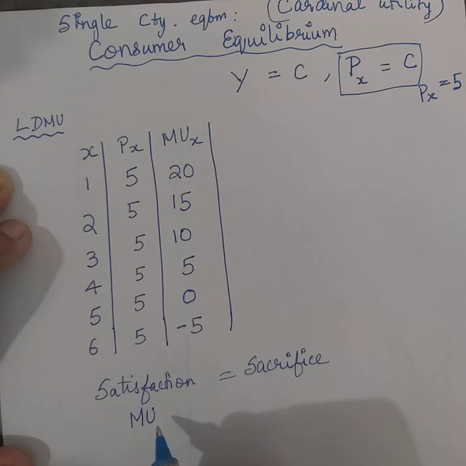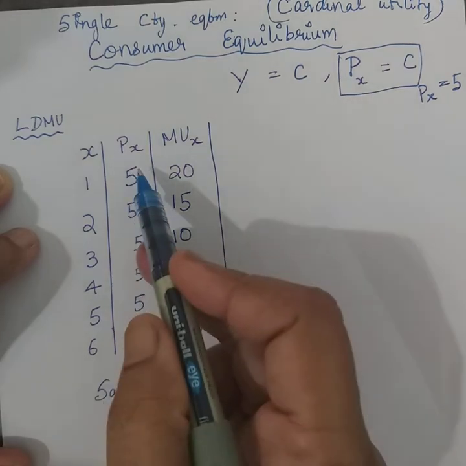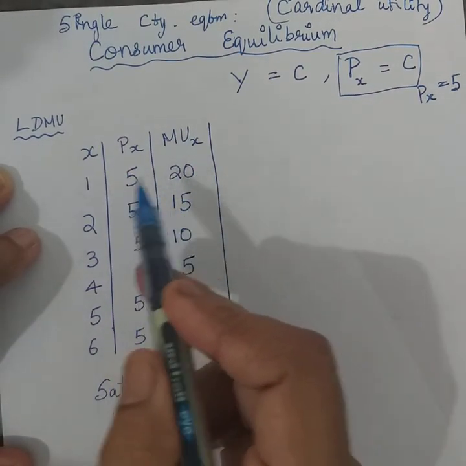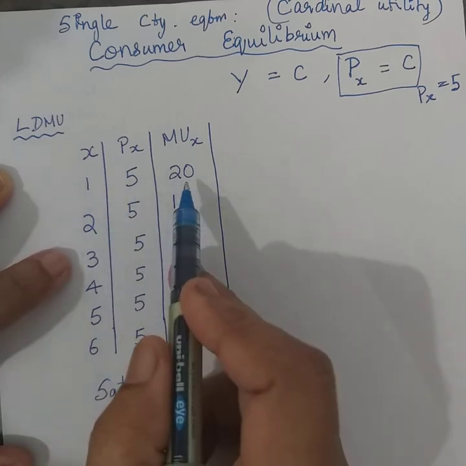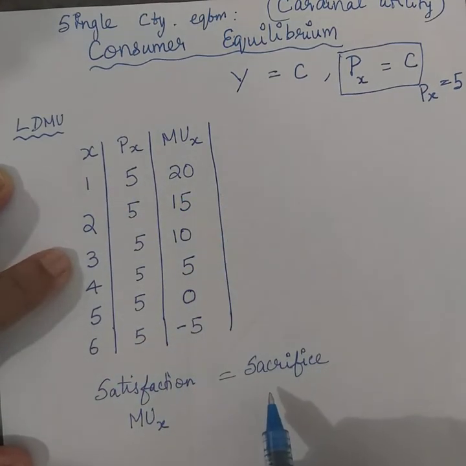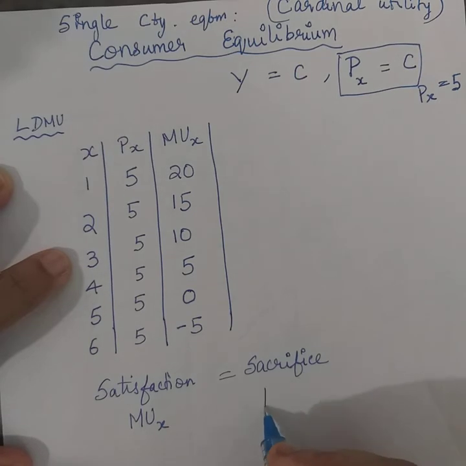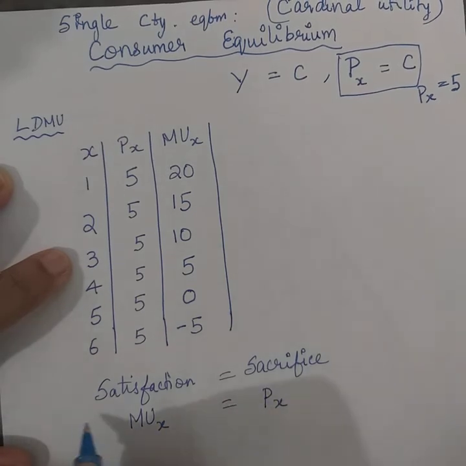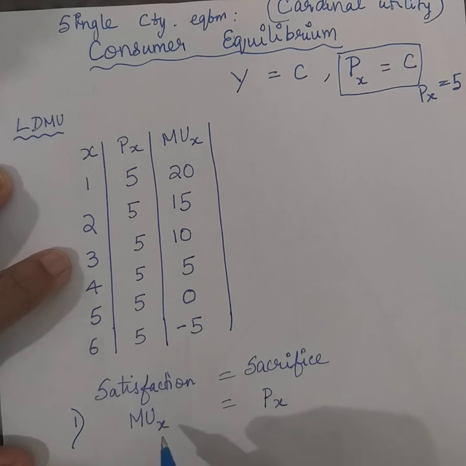So satisfaction, let's say, is the marginal utility of the given product X. What are you sacrificing? You are sacrificing in terms of price. You're paying a price, making a sacrifice to procure a product which gives you some satisfaction. So one of the basic equilibrium conditions will be the satisfaction being equal to sacrifice, or in other words, the marginal utility of the given product X should be equal to the price of the product X.